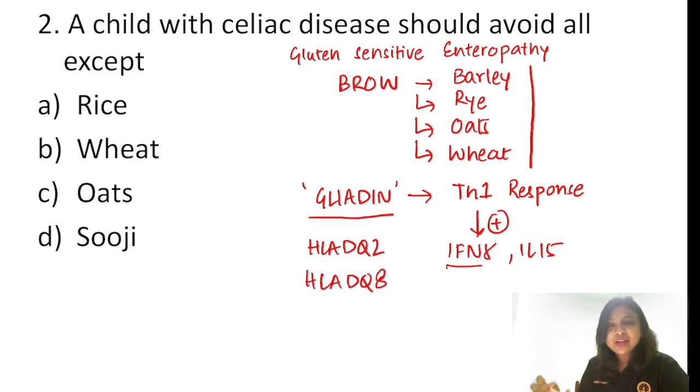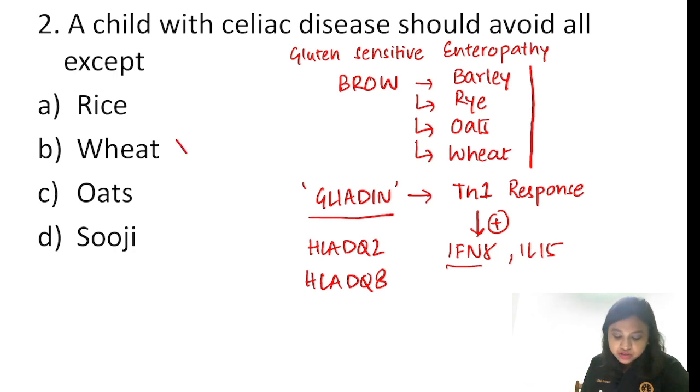If we need to be specific, it is HLA DQ 2.5 and 2.2. But for your exams, please remember it is DQ2 and DQ8 that are responsible in case of celiac disease. So you're asked in the question, a child with celiac disease should avoid all except. That means a child can eat which item?